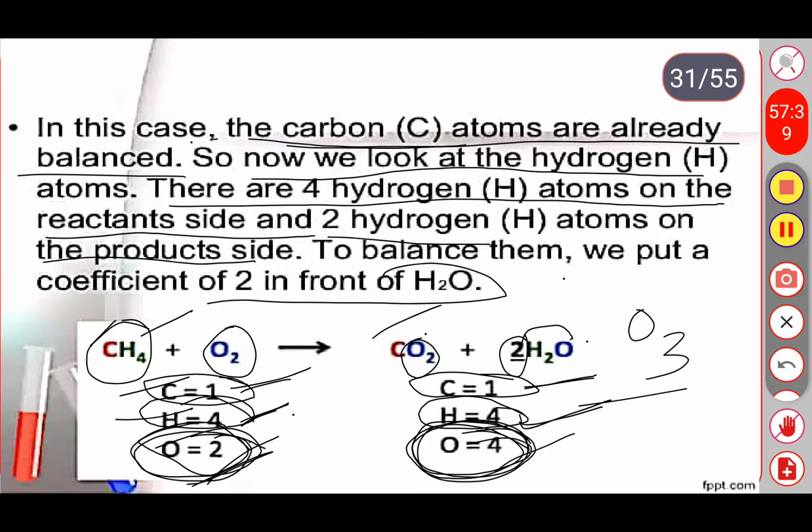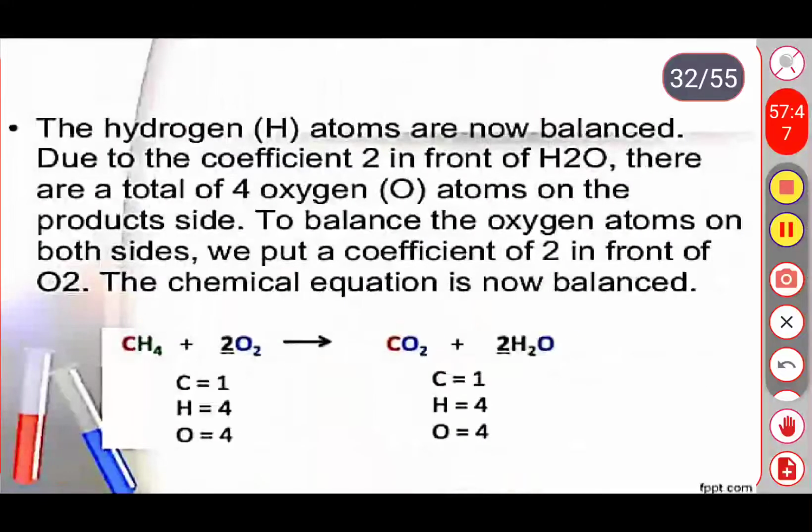So this is imbalanced. We need to balance it in the next slide. The hydrogen atoms are now balanced due to the coefficient of 2 in front of the water, H2O. There are a total of 4 oxygen atoms on the products, right? So these are the 4 atoms on the product side.